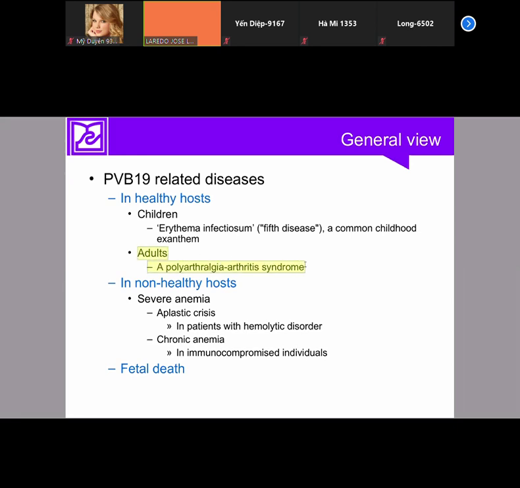Nothing important. The problem is if this adult is a pregnant woman. Pregnant women infected will not suffer a severe disease. The problem is that pregnant women can transmit the virus transplacentally to the fetus, and the fetus will suffer a very severe disease. Many times, the fetus will die. That is the problem.